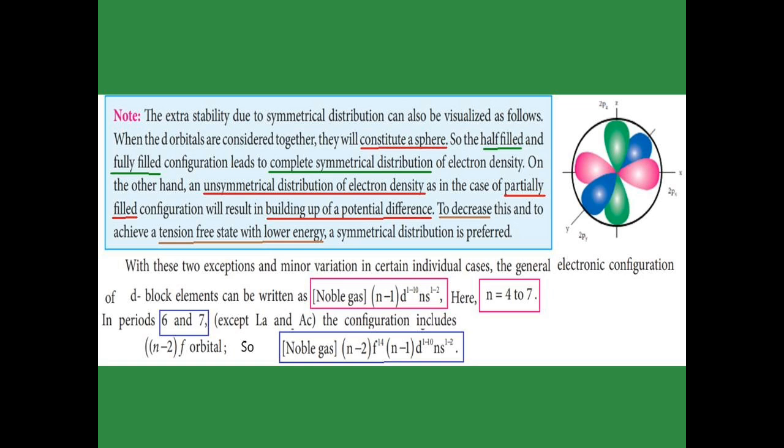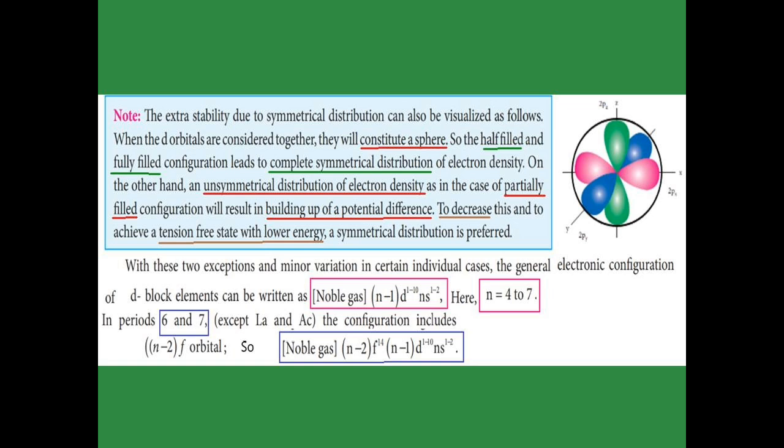They build a potential difference. The unsymmetrical distribution of electron density builds a potential difference. So to decrease the potential difference, a tension-free state with low energy is achieved. That is, a symmetrical distribution gives the low-energy, tension-free state, so that only a symmetrical distribution is preferred.